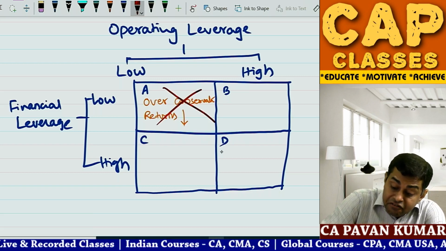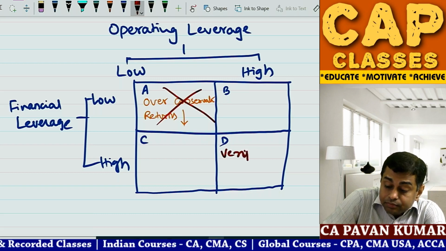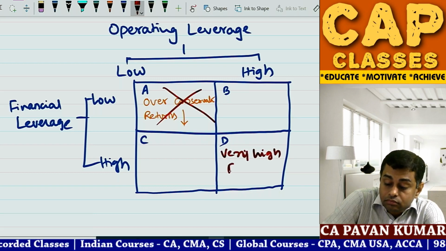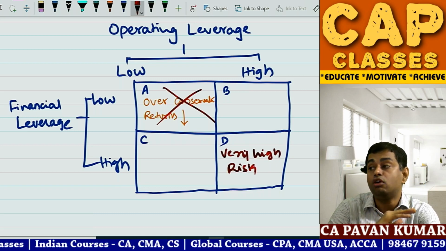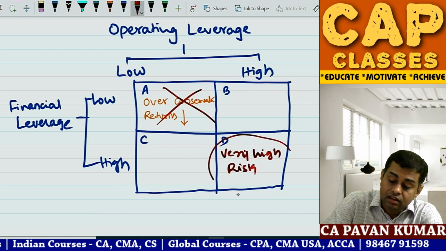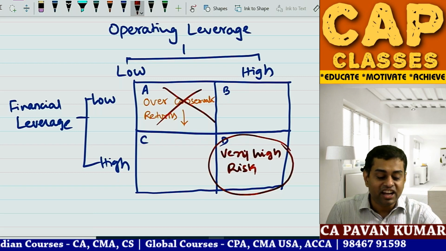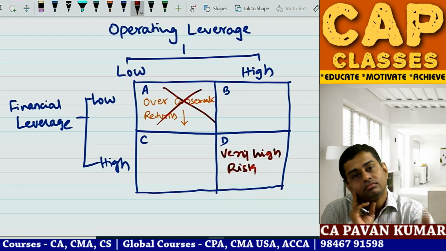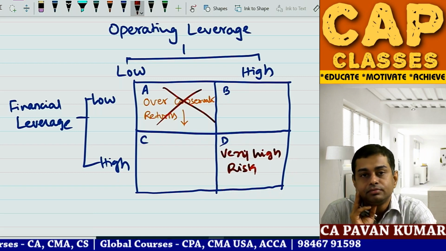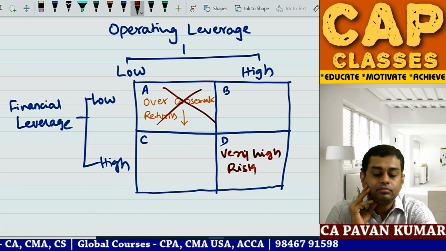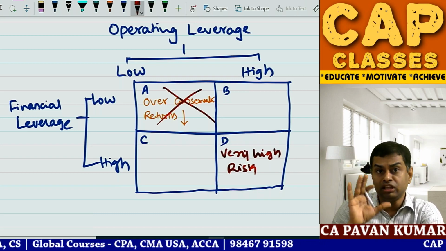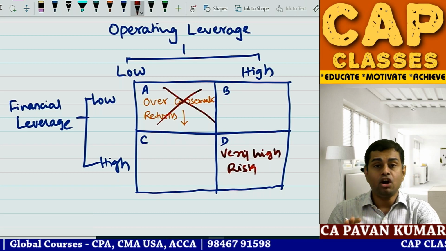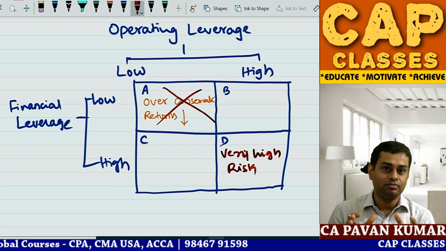About D, very high risk. Both operating risk and financial risk are high, so here insolvency risk is very high. Company gone. In these two situations, B and C, both of them are good because it is like hot water and cold water.